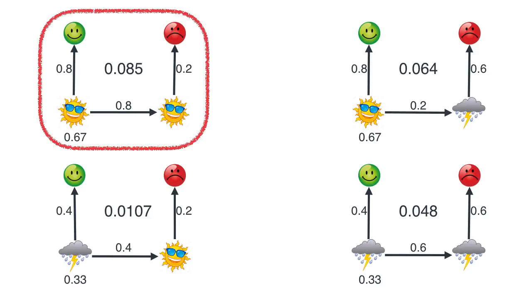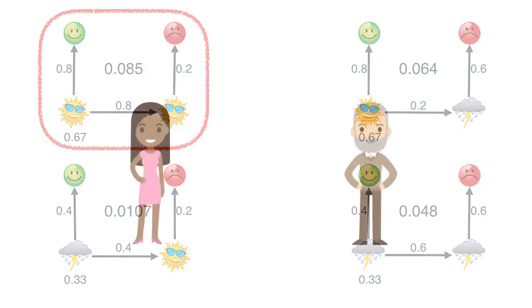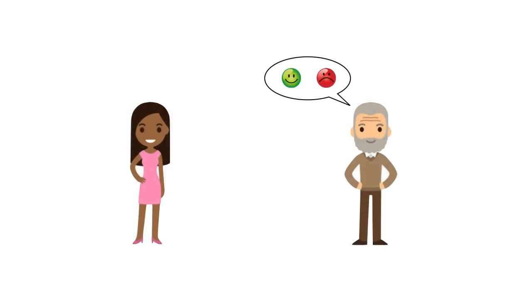So we're going to pick the one that makes happy, grumpy the most likely to happen. That is called maximum likelihood. We pick the model that makes our observations the most likely to happen. And so that's it. That means that if Bob says happy, grumpy, then Alice says it was probably sunny and sunny.